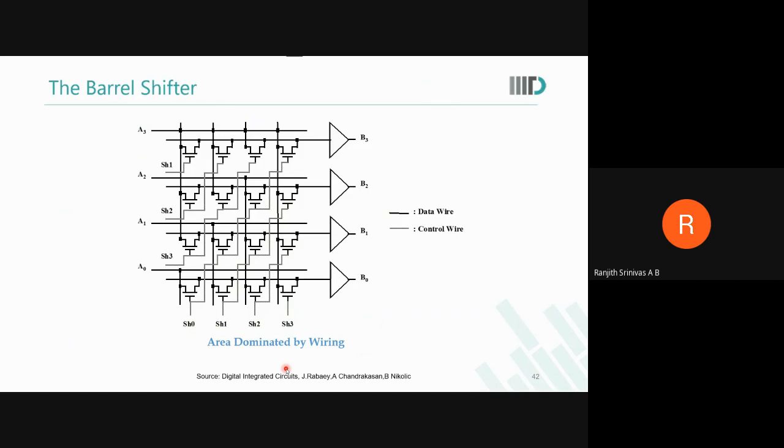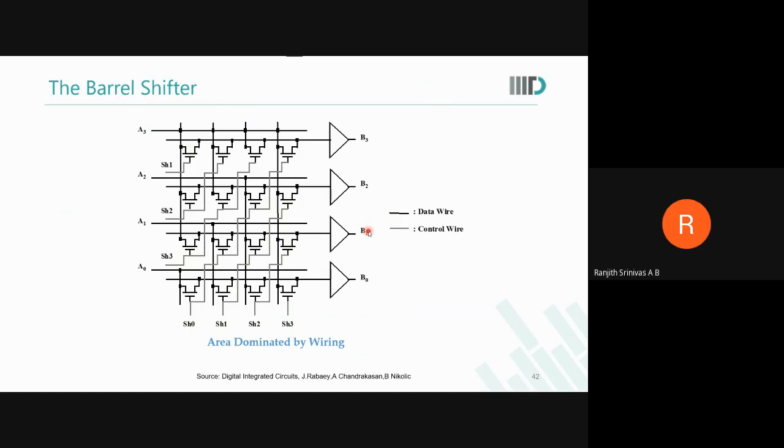Let us look at shift 3 again, on the other side. Here, it is turning this transistor on. So A3 is coming here, and it is connecting it to B1 also. Yes, sir. It is doing an arithmetic right shift.